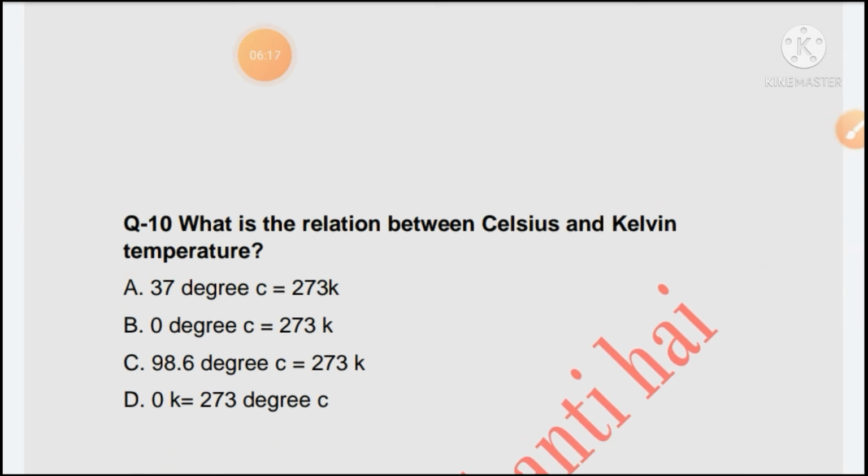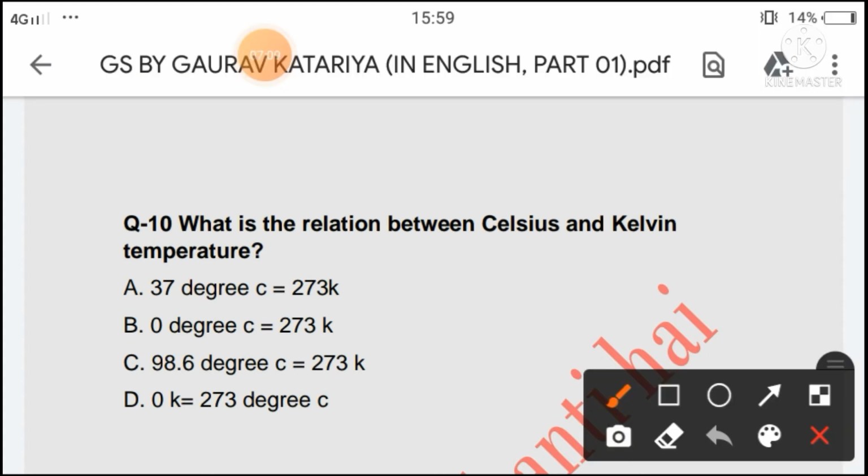Next question is, what is the relation between Celsius and Kelvin temperature? 37 degrees Celsius is equal to 273 Kelvin. 0 degrees Celsius is equal to 273 Kelvin. 98.6 degrees Celsius is equal to 273 Kelvin, or 0 Kelvin is equal to 273 degree Kelvin. So the right answer of this question will be 0 degrees Celsius is equal to 273 Kelvin, means option B.